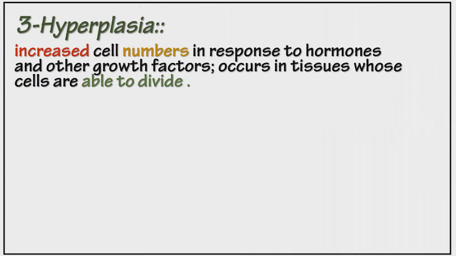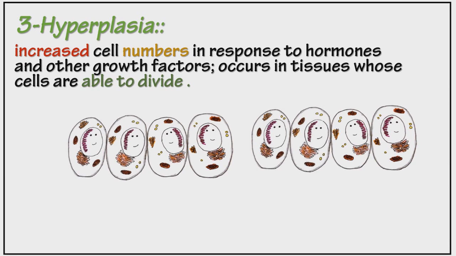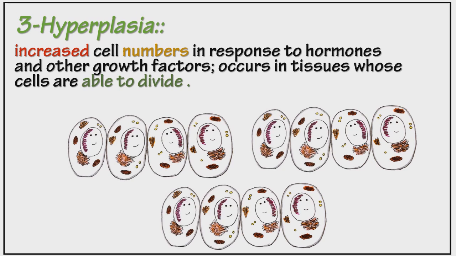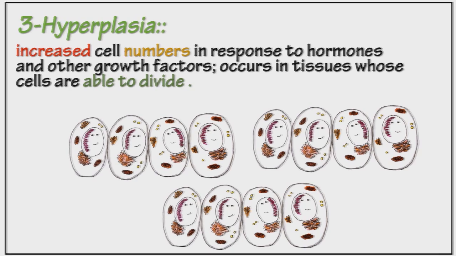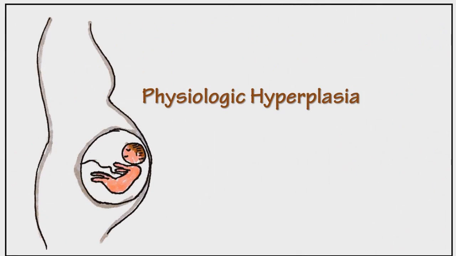The third type is called hyperplasia. It is an increase in the cell number in response to hormones or other growth factors. It occurs in cells that are able to divide. An example of hyperplasia is estrogen-induced enlargement of the breast and uterus during pregnancy.